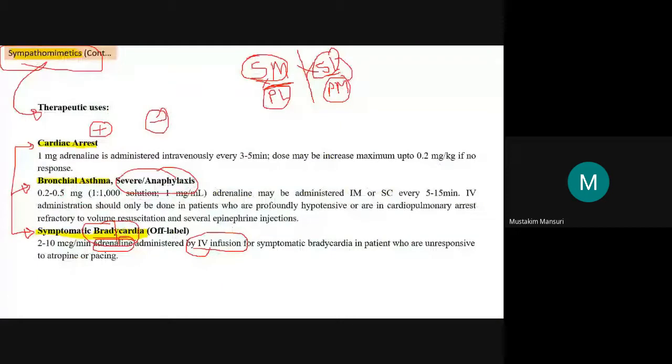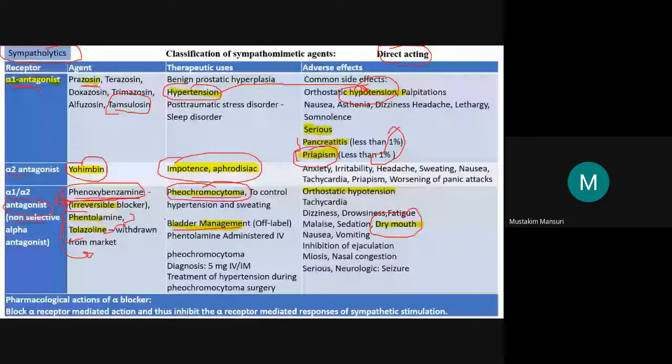Now parasympathomimetic. Just remember that atropine, parasympathomimetic will have the similar effect to the sympatholytic, while sympathomimetic will have the similar effect to the parasympatholytic. So just remember that this non-selective alpha blocker antagonist produces adverse effects like dry mouth, nausea, vomiting, and it will also inhibit the ejaculation because of this blockage.